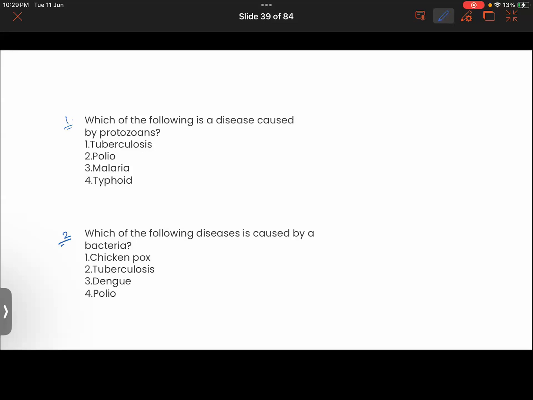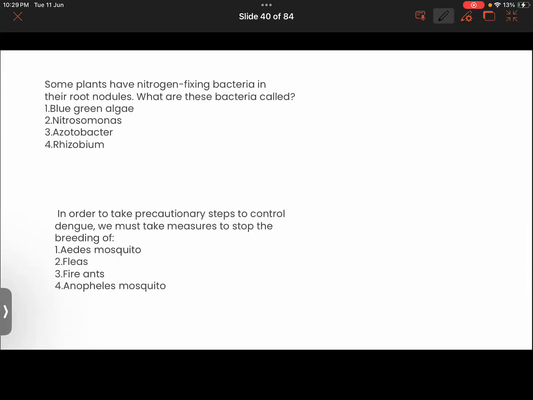We took one of them as an example of a bacterial disease. The second one is tuberculosis. Tuberculosis, very good. Answer question number 3. Rhizobacteria. Good.